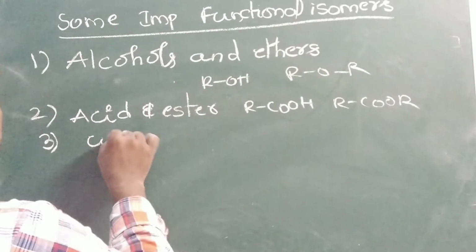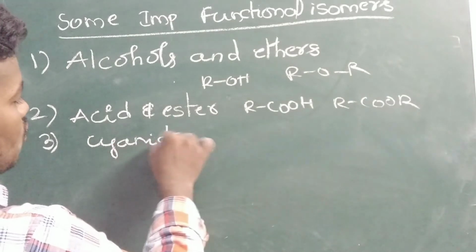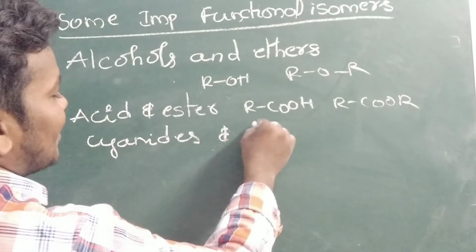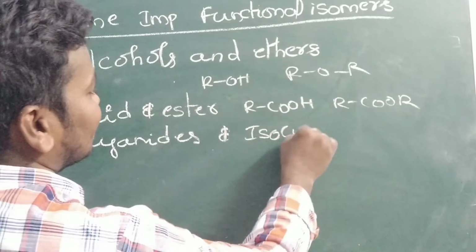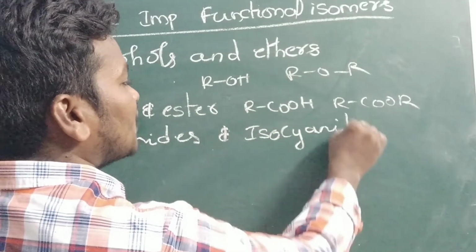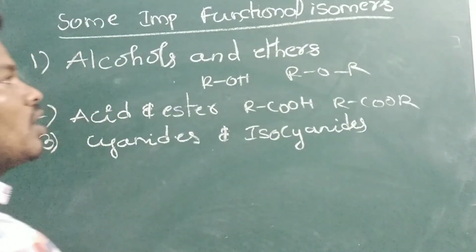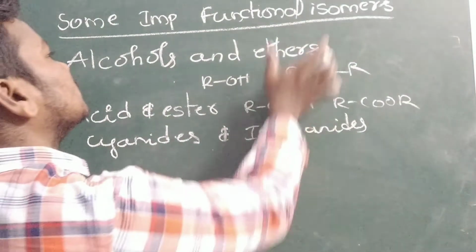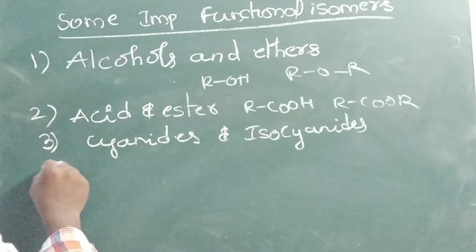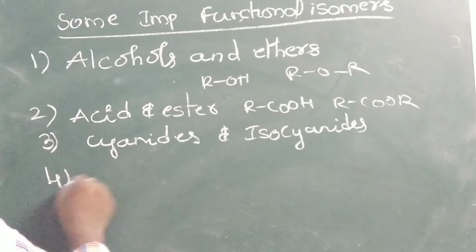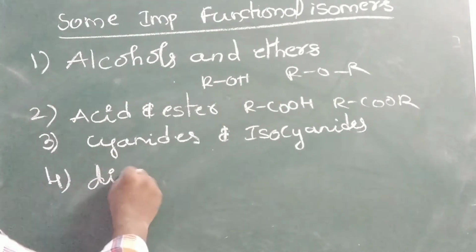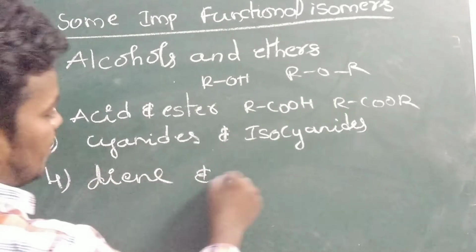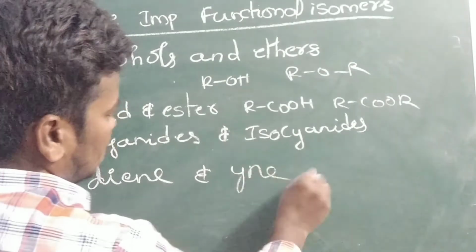Next one, cyanide and isocyanide. Isocyanates are present in the same group. Most chances are there to become functional isomers. Next one, diene and alkyne, of course.